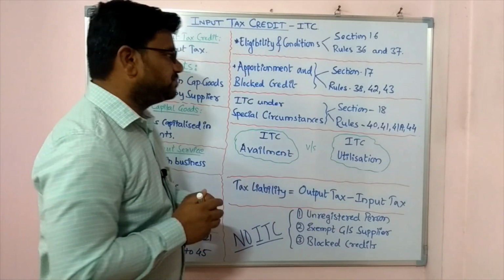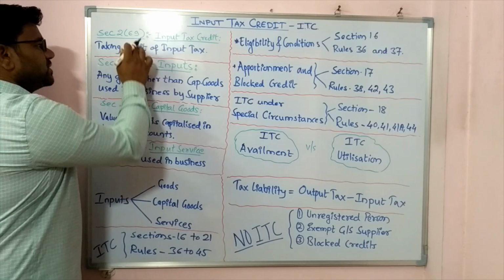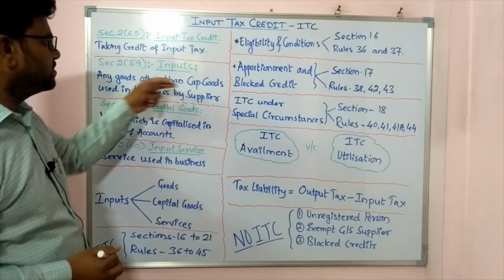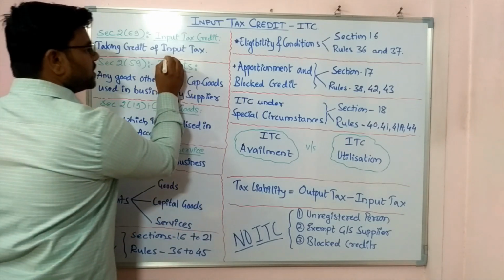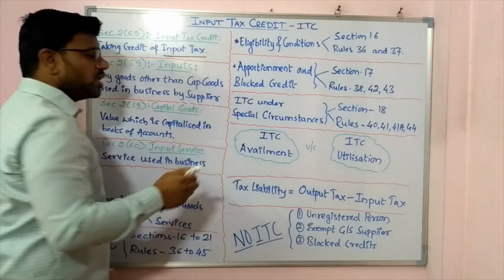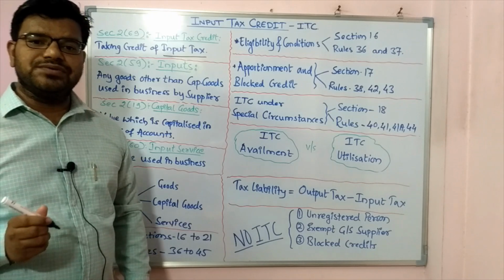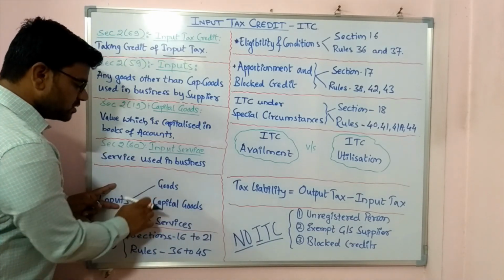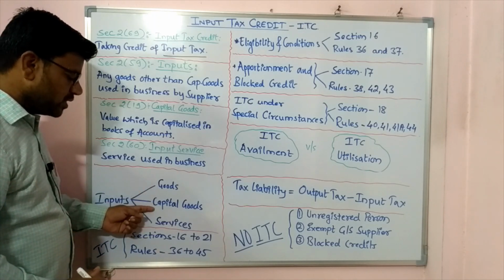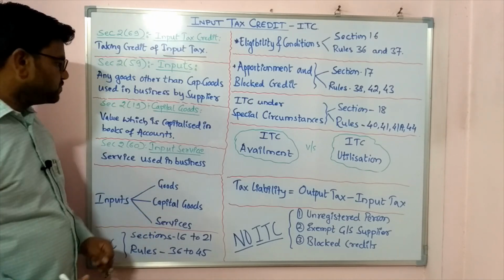Now let us start. Section 2(69) says input tax credit means taking credit of input tax. What you are taking credit of is the input tax which you have already paid while purchasing the inputs. Now what are inputs? Inputs are three: goods, capital goods, and services, right?